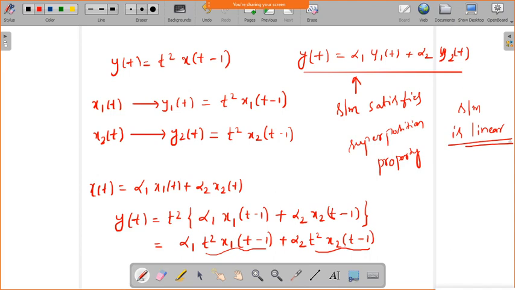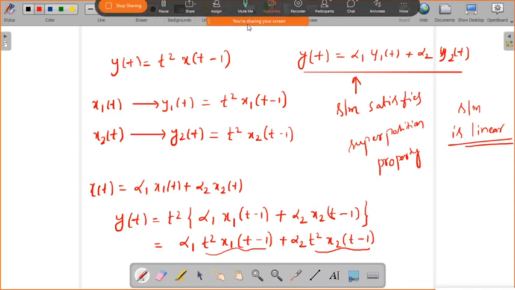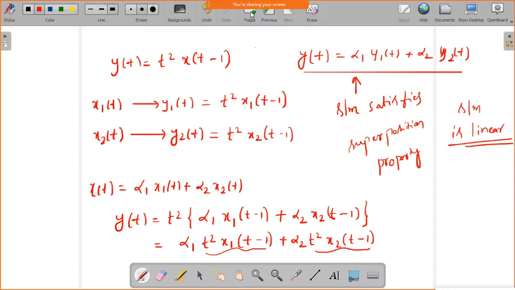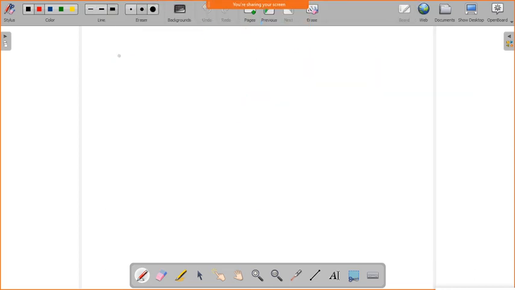So now take one more example. Okay, so y of n is equal to x square of n minus 2. Try to do this one, and check whether it is time invariant or linear.